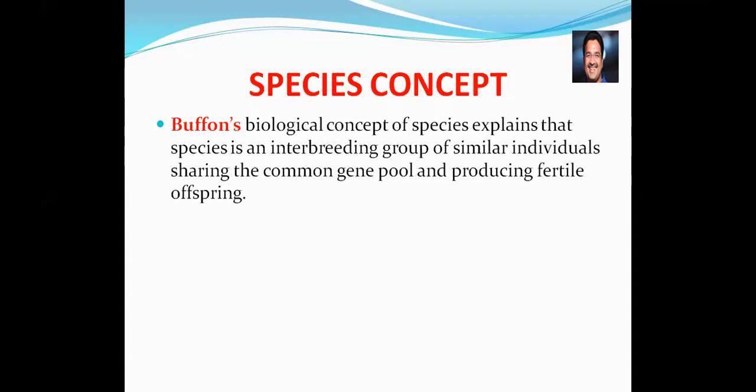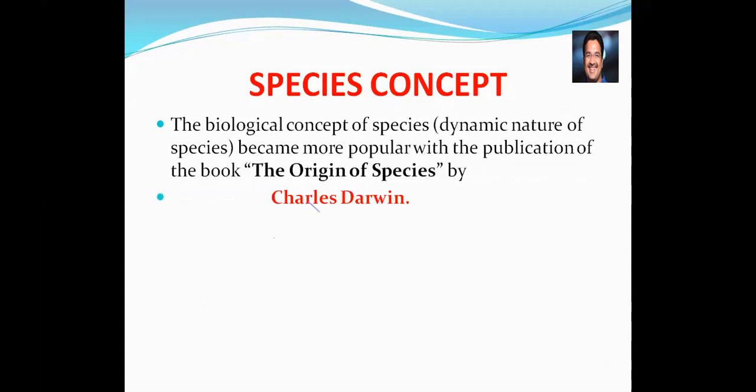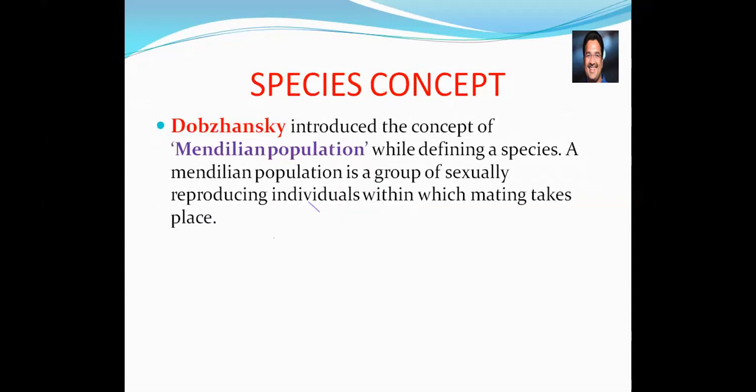What is the biological concept of species? It explains that a species is an interbreeding group of similar individuals that share the common gene pool and produce fertile offspring. The biological concept of species, that means the dynamic nature of the species, became more popular by the publication of the book Origin of Species by Charles Darwin.